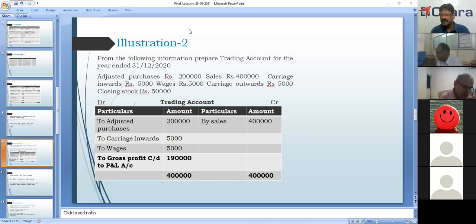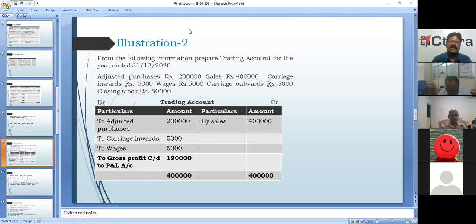Example: carriage inwards, factory rent, factory lighting, octroi, import duties, all these things are direct expenses. Whereas other than this, indirect expenses can be carriage outwards, salaries. So all this falls under indirect expense.